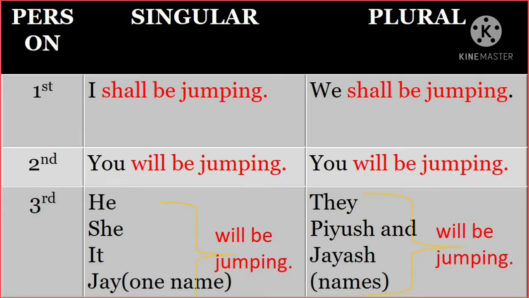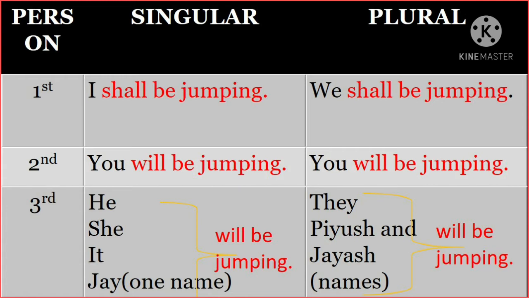In the next slide, we have made a table. In this table, we have 3 columns and 3 rows. In the first column, I have written person, the second column singular, and the third column plural. So first person singular number, first person plural number. Second person singular number, second person plural number. Third person singular number, third person plural number. As we have been discussing in the present tense, past tense and future indefinite, now finally we are coming to the future continuous. So here we will have the same subjects, as it is common to understand. So let's discuss one by one.